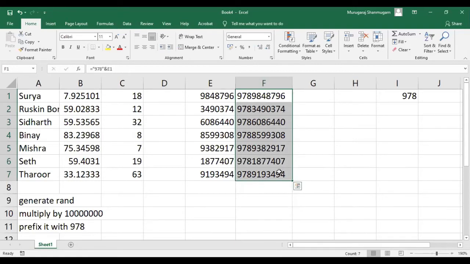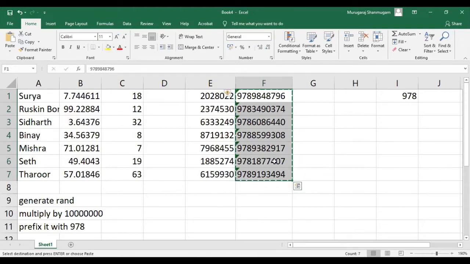So what should I do now? Most importantly, because I don't want this value to change anymore. So what should I do now? That's interesting. I have created a random number that changes every time I do anything. Maybe fix them with a dollar sign? No, it's not about moving cells. It is about fixing the value. It is not about refreshing the value. I have to fix the value. So what should I do? I just read someone said paste special? Yes, paste special, values only. That's right. So I copy it and then paste it as a value.